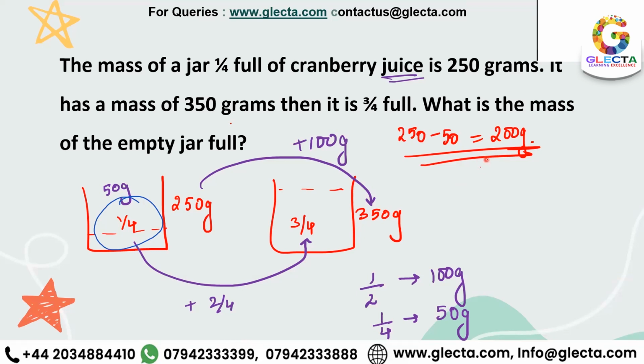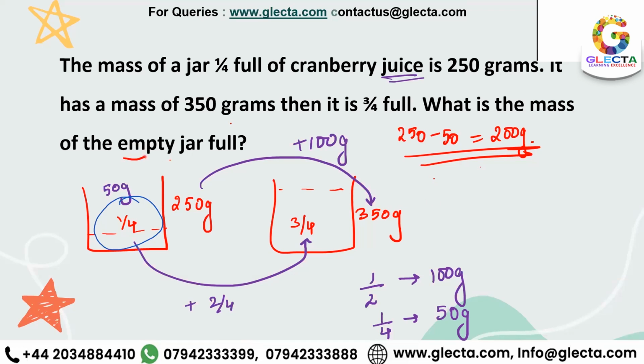So we do 250 take away 50, which is 200 grams. Now I see that you have given your answer as 400 grams, Abdul Mukeet. Are you adding on? Is it because you're saying, okay, 1/4 represents 50 grams, so when I fill it with juice, the mass of the juice would be 200 grams. So the mass of the jar is 200 plus the mass of juice, that would combine to give you 400. Is that the logic that you're applying for this?